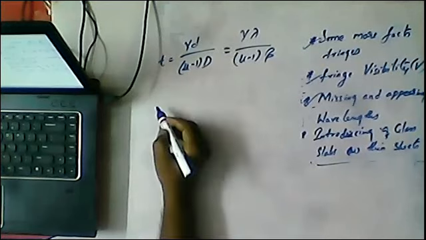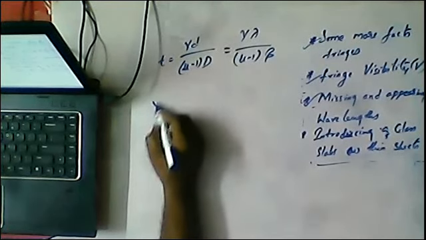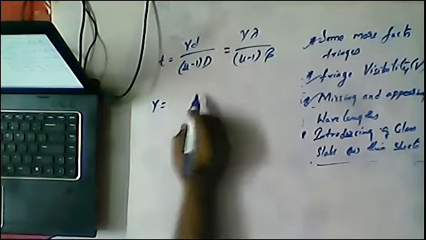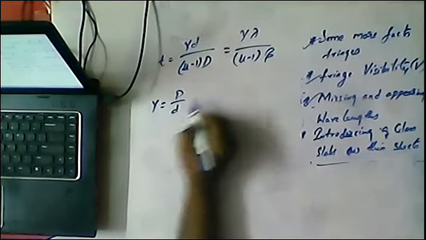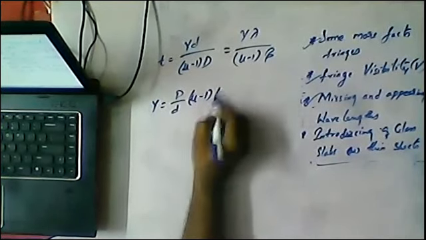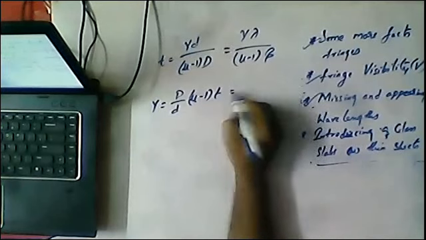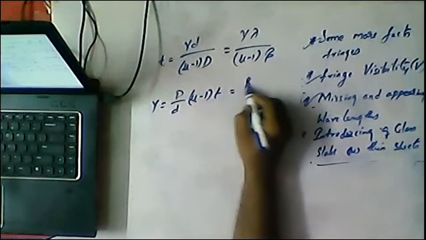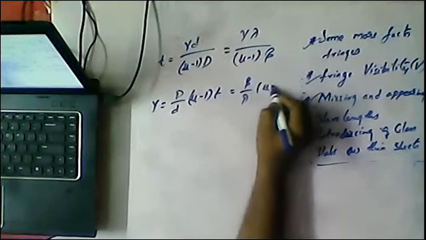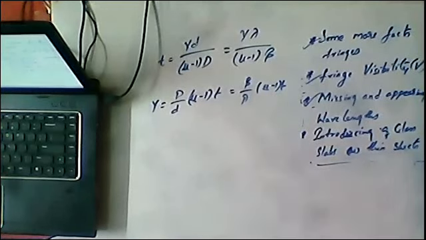Or the lateral shift will be y = (D/d)(mu minus 1) t, or we can also write this as y = (beta/lambda)(mu minus 1) t.